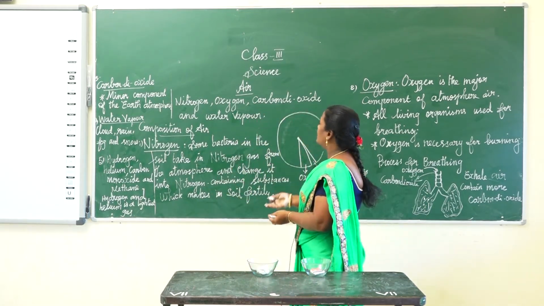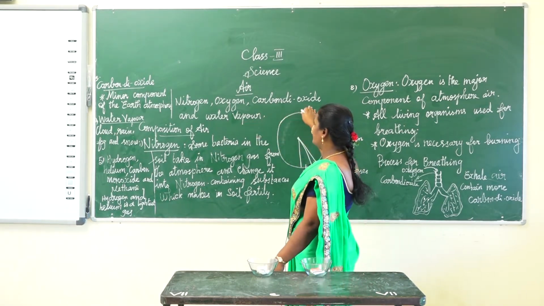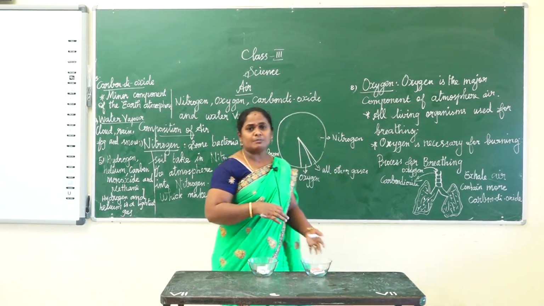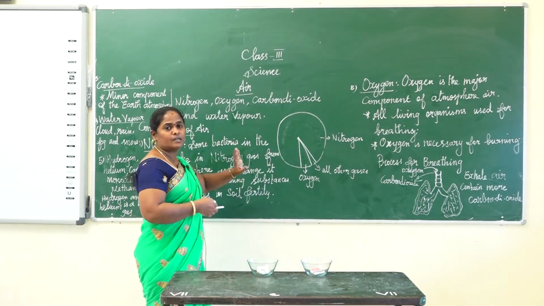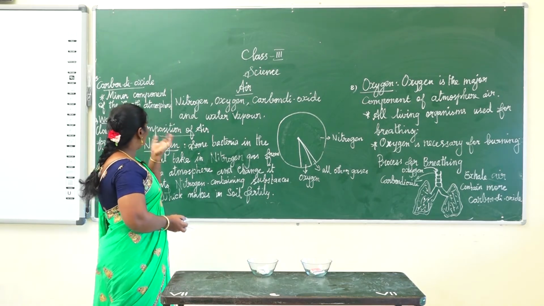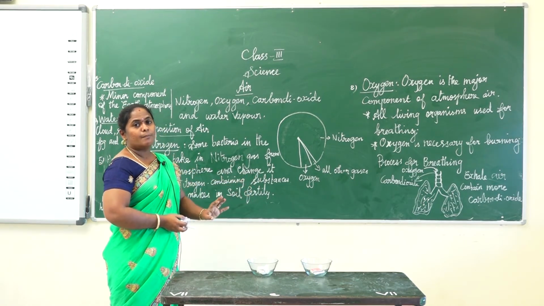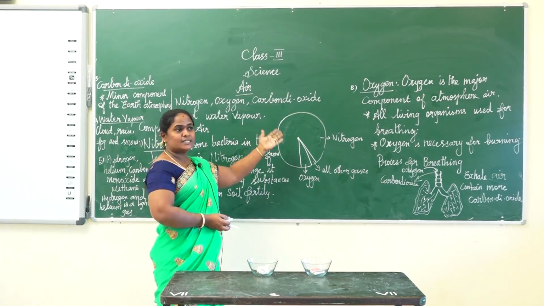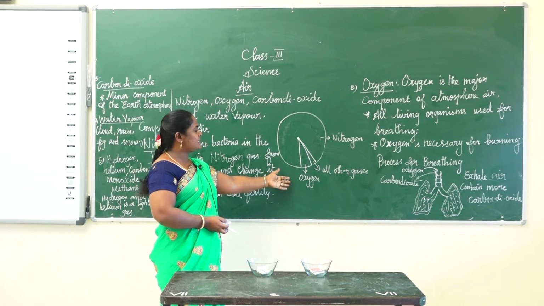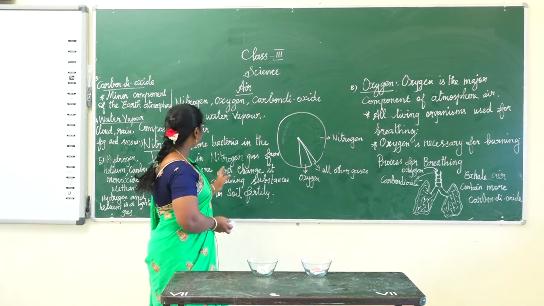Once again I repeat, in this lesson we have learned the composition of air: nitrogen, oxygen, carbon dioxide and water vapor. These components of air are present in the Earth's atmosphere. Besides, some gases, smoke and dust particles are also present. Each component of air is in a different quantity. For example, nitrogen is the most abundant gas in the Earth's atmosphere, oxygen is the next major component, and all other gases are present in small quantities.